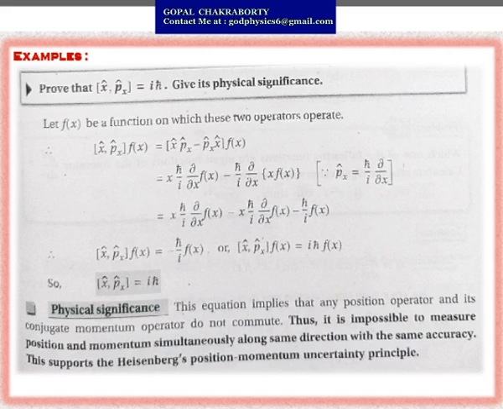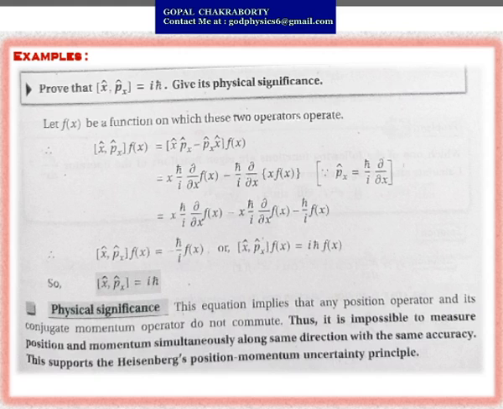For the first case, the linear momentum operator will first operate over f of x, and then x will multiply. For the second case, x will operate on f of x first, then the momentum operator will operate on that. So what we get is x h cut by i del f of x by del x minus h cut by i into x del f by del x minus h cut by i f of x.